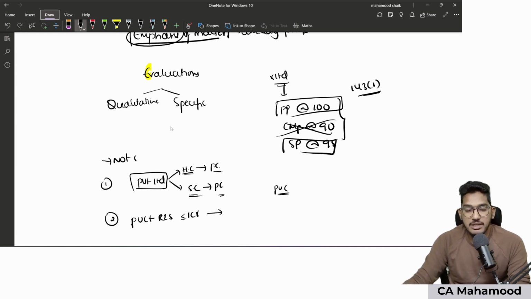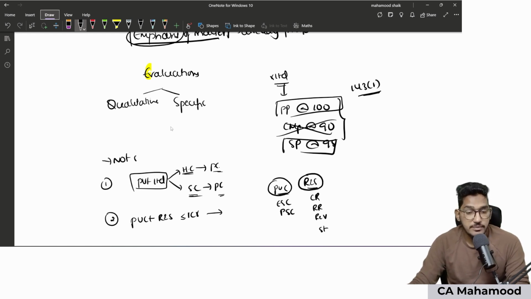When I say paid up capital, equity share capital also will be considered, paid up preference share capital also will be considered. And when I say reserves and surpluses, all kinds of reserves will come here. Capital reserves will come, revenue reserves will come, revaluation reserve will come, and even statutory reserves like CRR, DRR, all these things will come. So all kinds of capital is required to be considered. All kinds of reserves and surpluses are required to be considered.